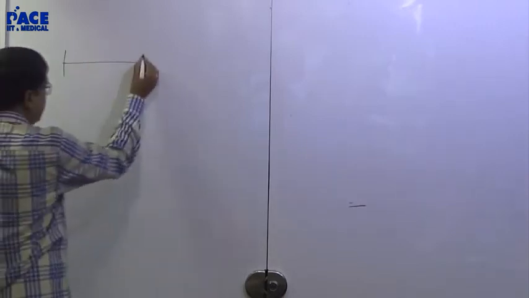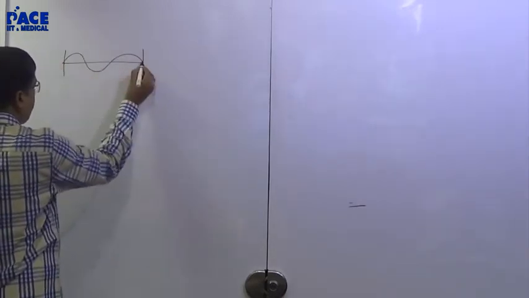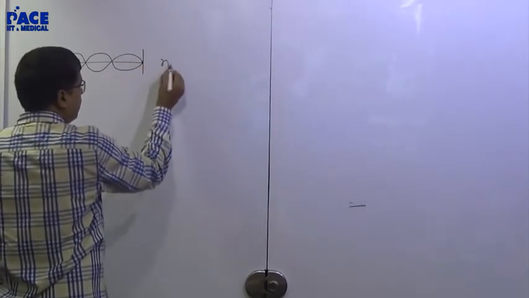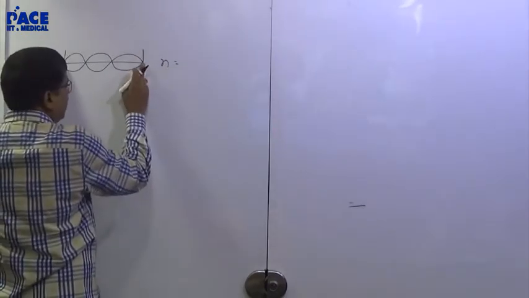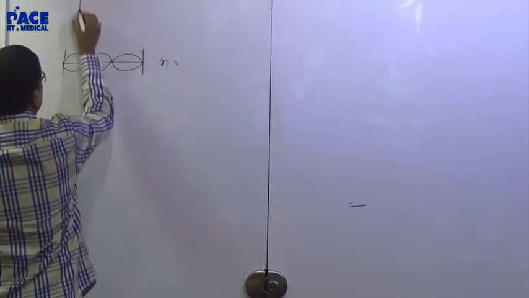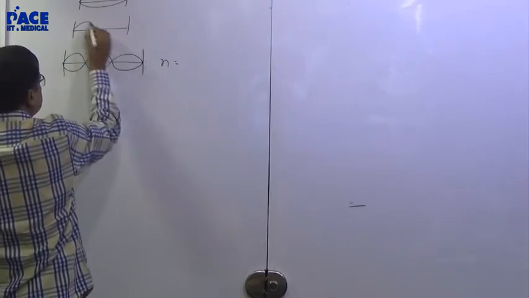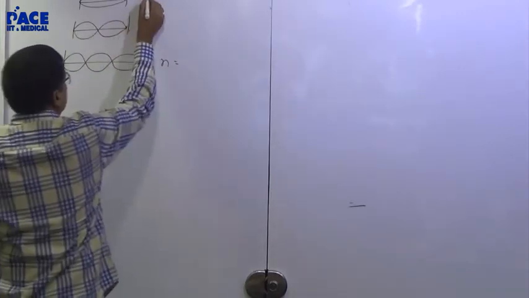When you are speaking about stationary waves in strings, there will be frequency N. See, when both ends are fixed, you will have this as the first fundamental. You will have this as the second fundamental or the first overtone.